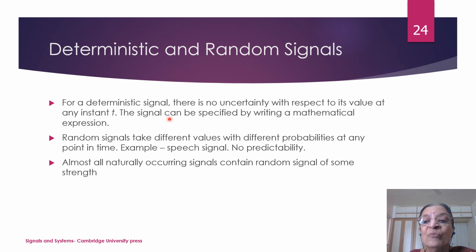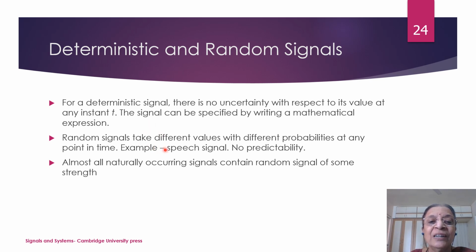Deterministic signal means there is no uncertainty, or there is certainty in the value of the signal at any time t. So we can specify the value of the signal at any time t by writing down a mathematical expression. If you can write down the mathematical expression for the signal, it is a deterministic signal.